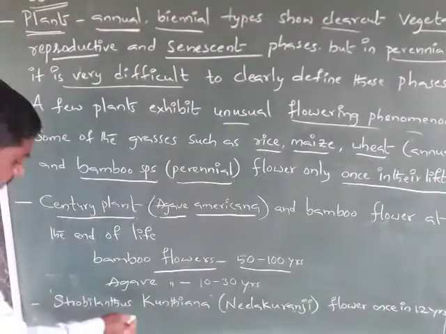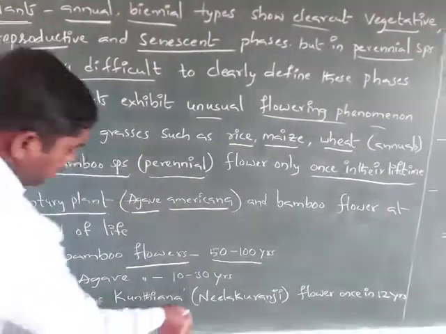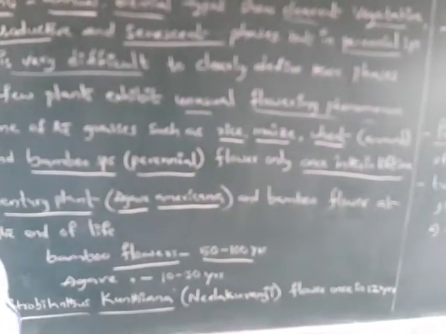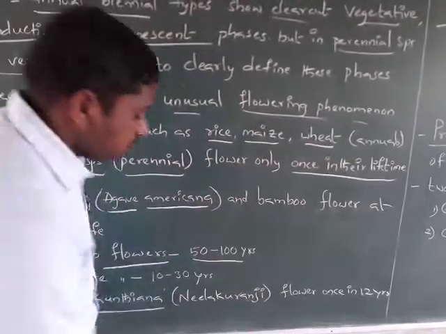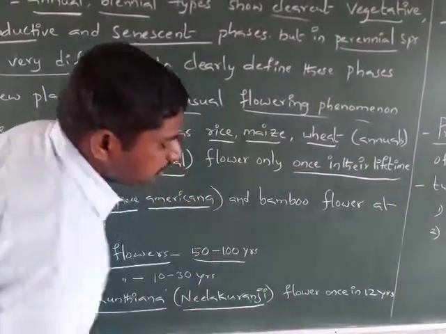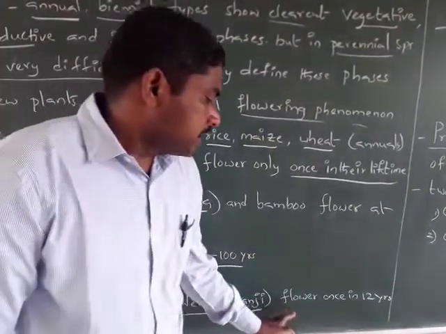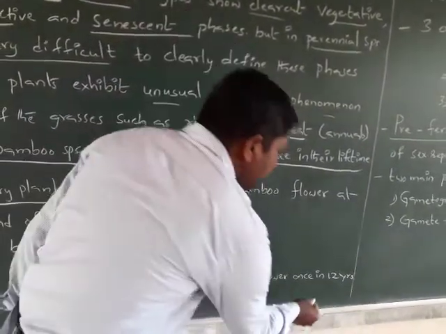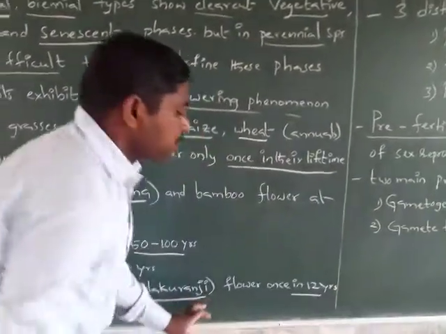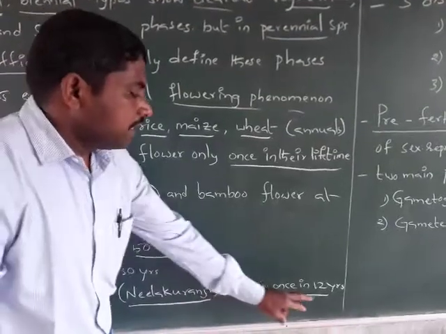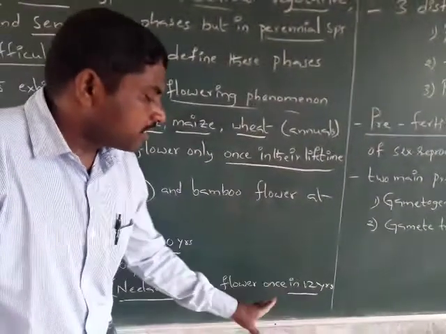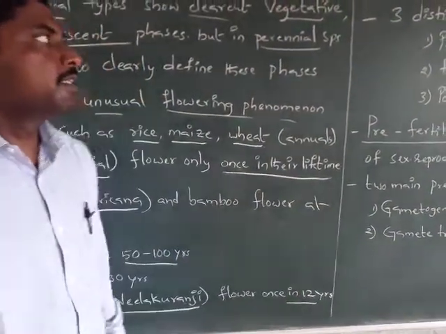Another species is Strobilanthes kunthiana. It is also called the Neela Kurinji plant. These flowers once in 12 years. Neela Kurinji produces flowers every 12 years.